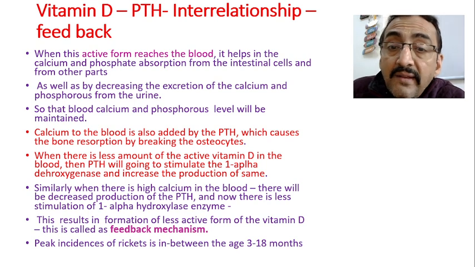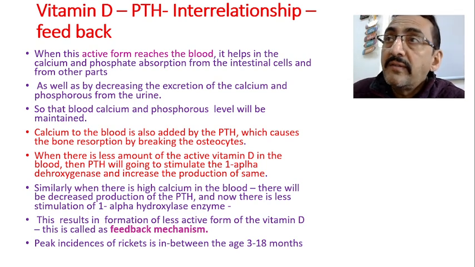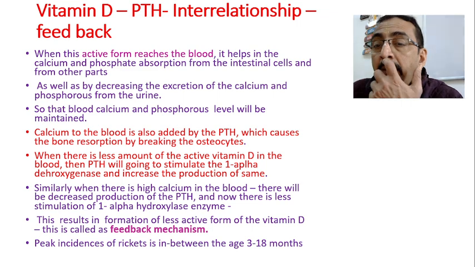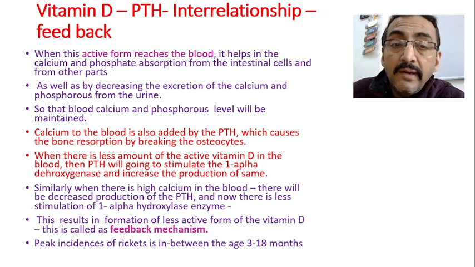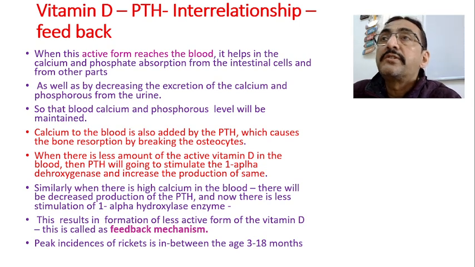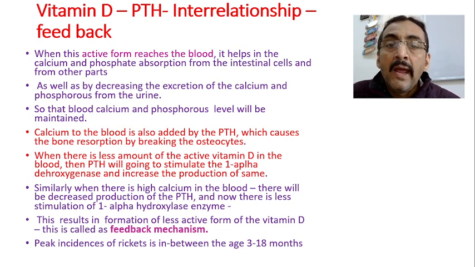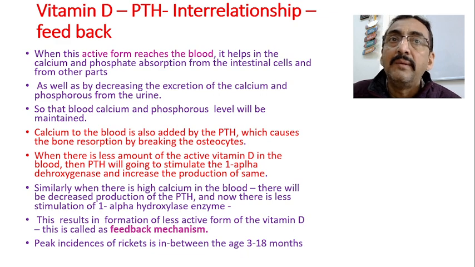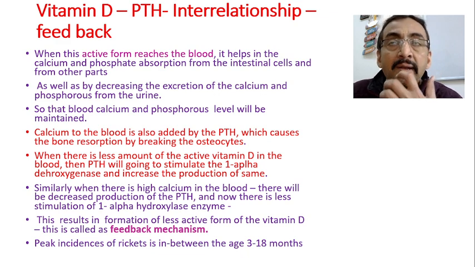Similarly, when there is high calcium in the blood, this is what we call dynamic equilibrium. When there is high calcium in the blood, there will be decreased production of PTH. As soon as the calcium level is more in the blood, immediately the parathyroid gland stops or decreases the secretion of PTH, and now there is less stimulation of the 1-alpha hydroxylase enzyme, and as a result the calcium level in the blood is maintained.